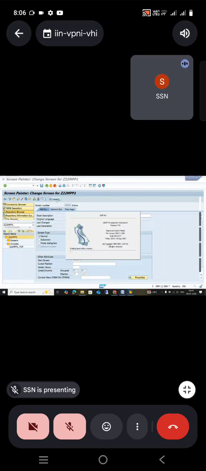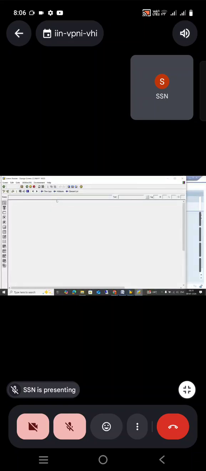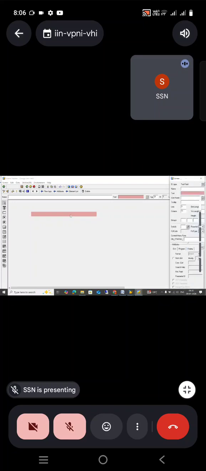How to go to the layout. Go to that layout and drag and drop the text field. You can double click on that.